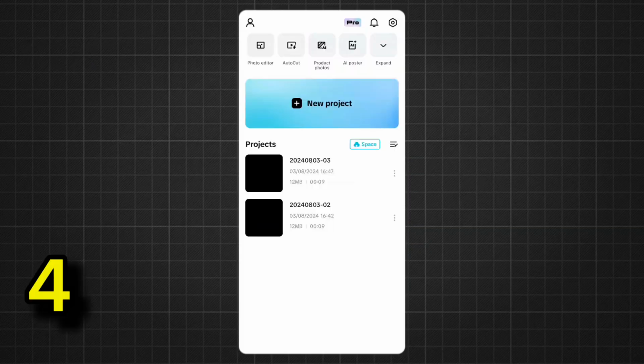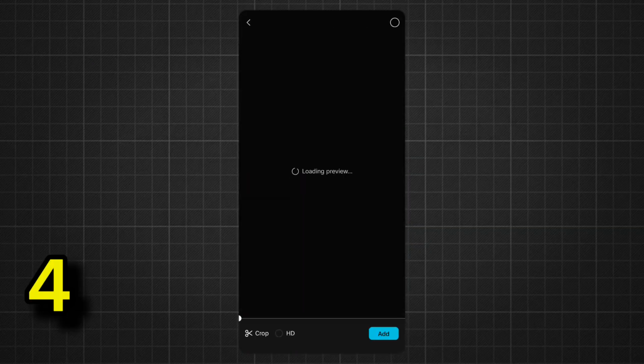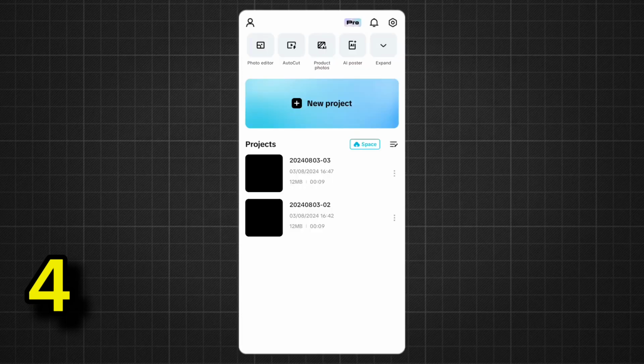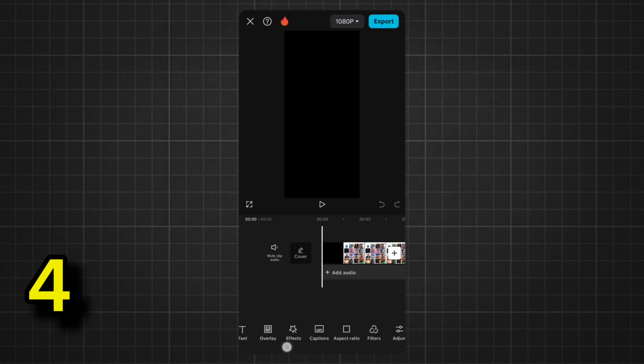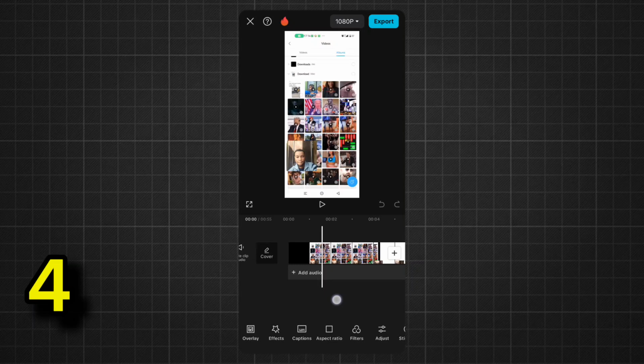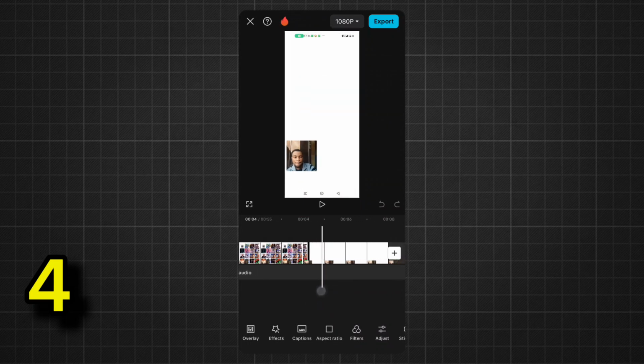Once you're done recording, you move over to your CapCut application and click on a new project. Here you're going to select the video that you have already recorded, the one you screen recorded. Remember that you started recording even before you started playing the video, so you have to make sure that you are starting from the point where the video starts.